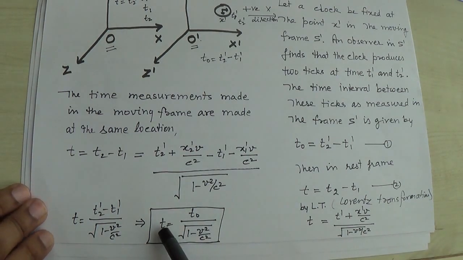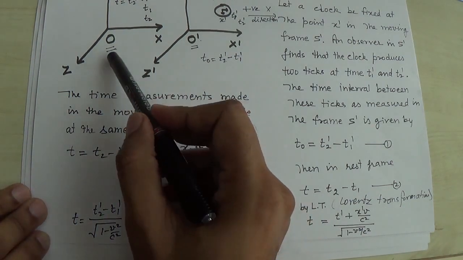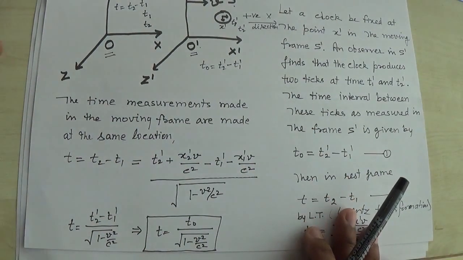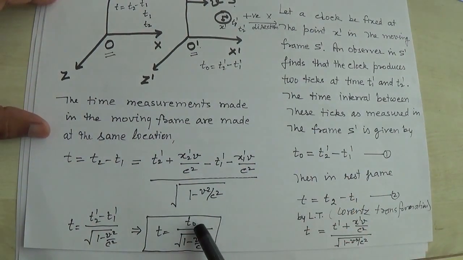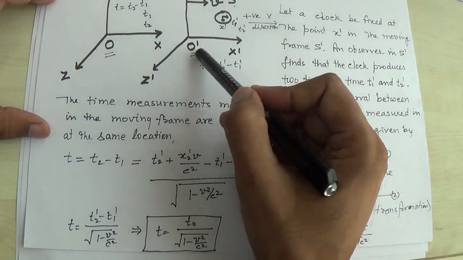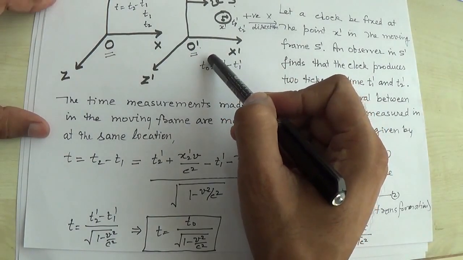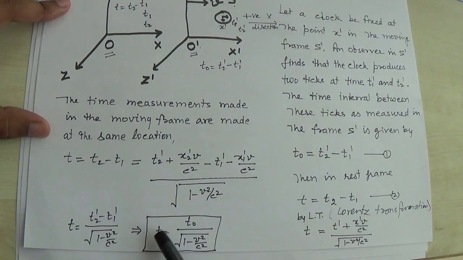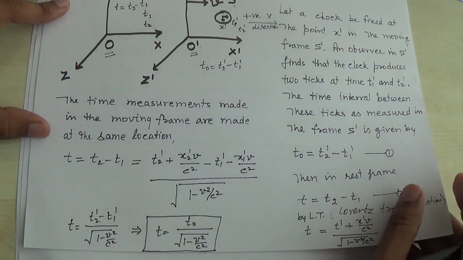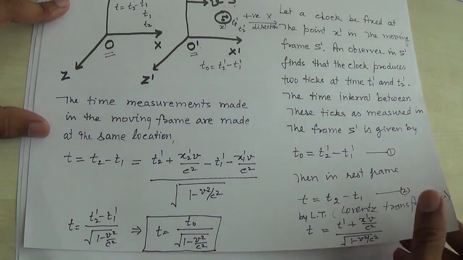This t is the time interval between the two ticks which appears to the observer O, who is in the rest frame, right? And t naught is the time interval for the O prime observer, and that is the proper time. So this is the relationship, with the factor square root 1 minus v square upon c square, between apparent time and proper time.